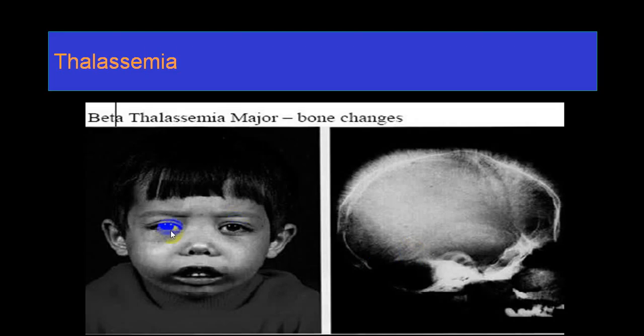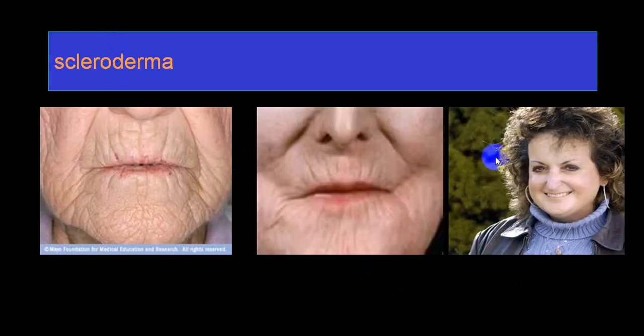This is, you can say, exophthalmos. This is peculiar acromegaly. This is cretinism. This is myxedema. From facial examination also, this is classical of what we call thalassemia, or beta thalassemia major. This is called chipmunk face, and on X-ray you will get a hair-on-end appearance, very characteristic. This is classical of scleroderma, pursed lips.